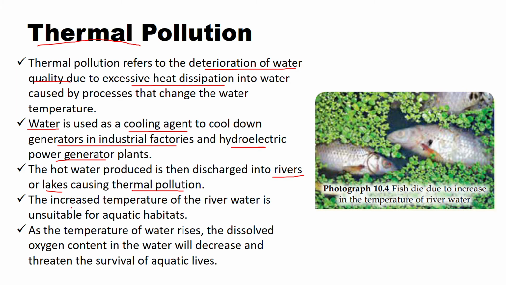Okay, subsequently what happened is there will be increase in the temperature of the river water, and this is going to harm the aquatic organisms. Sebab rise in the temperature of the river water is no longer suitable for aquatic habitats. So as the water temperature rises, the dissolved oxygen, ini sangat penting, dissolved oxygen content in the water will decrease. Okay, sekali lagi, it's going to threaten the survival of the aquatic lives.